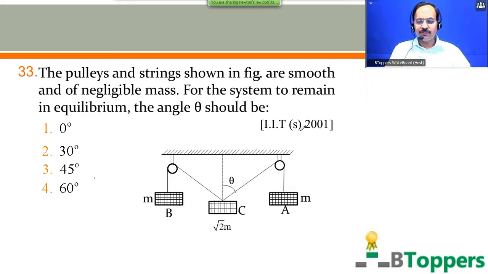Come on, try the question. In case you need more time, you can pause and take your own time to try the question. I am going to show you the next question.